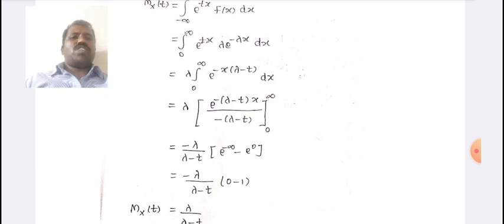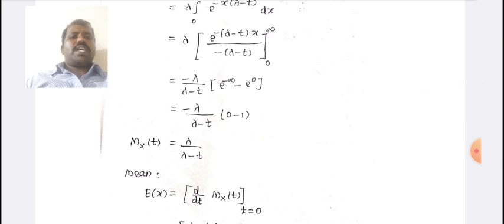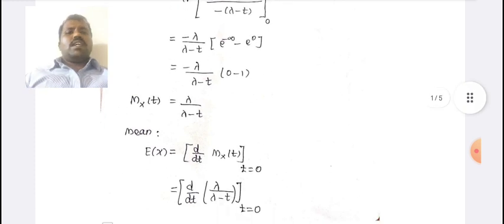E power minus infinity is 0, e power 0 is 1. Lambda by lambda minus t. Mx of t equals lambda by lambda minus t. This is the moment generating function.